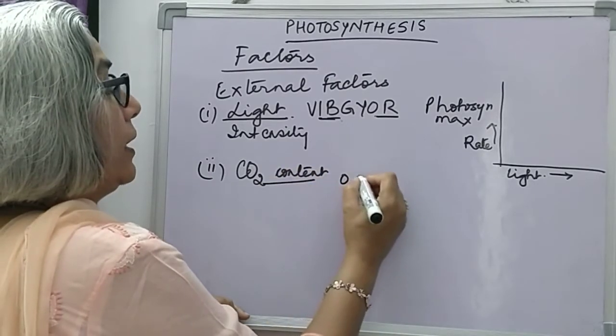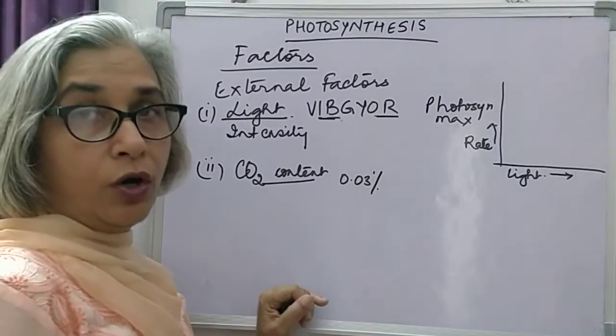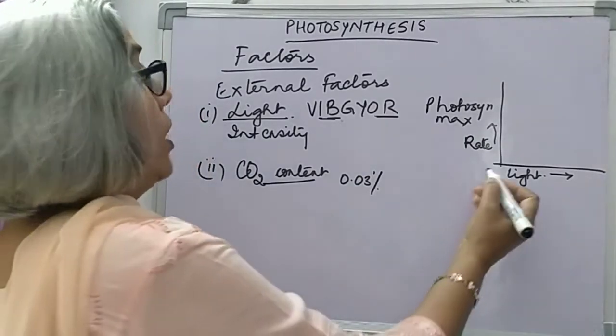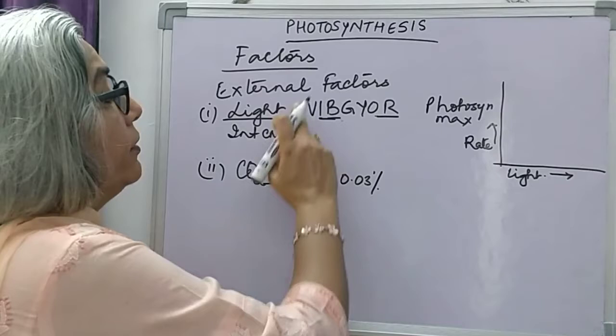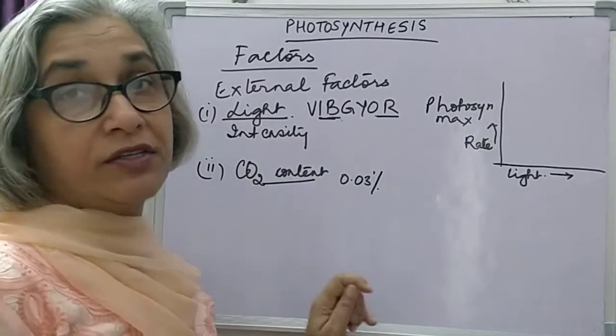You know air contains 0.03% of carbon dioxide. Now the rate of photosynthesis is affected by both of these factors.